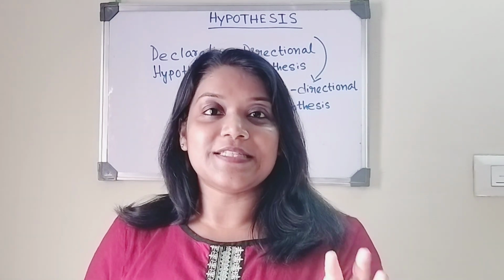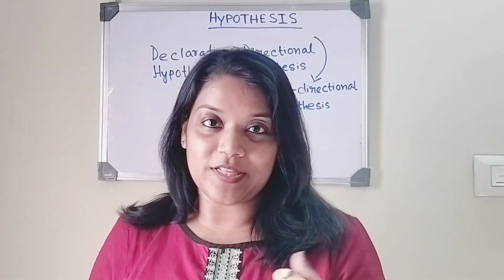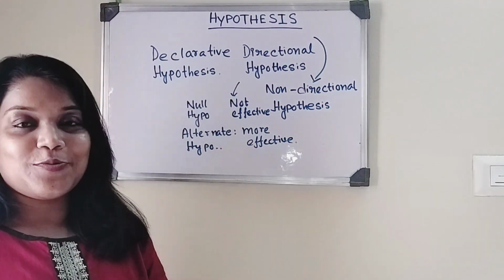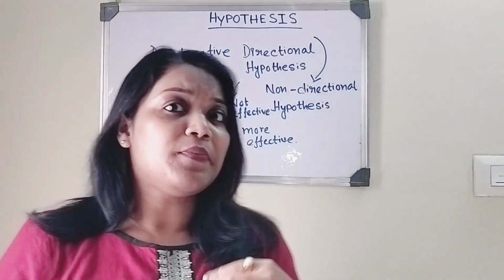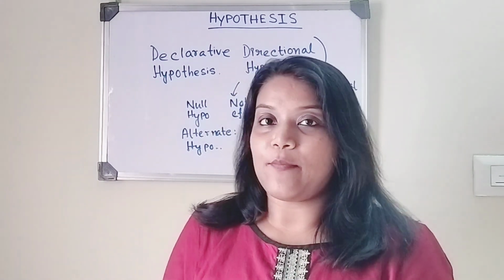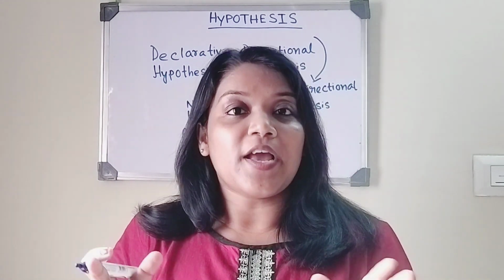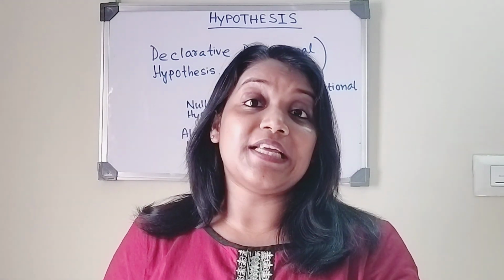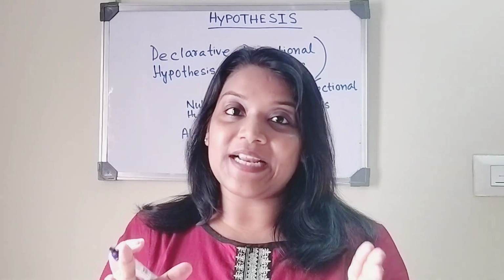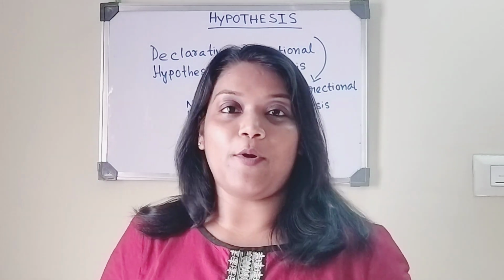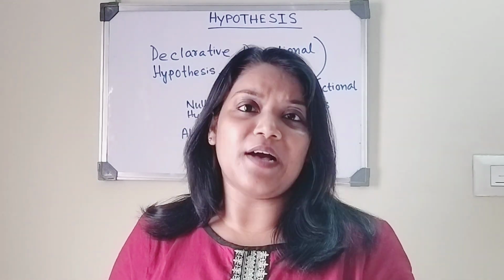Now going to some different types of hypothesis. Okay, so the first one is declarative hypothesis. So at first, what do you mean by a declarative hypothesis? Such hypothesis is used to declare the relationship between two or more variables. So that is called the declarative hypothesis. Now going to the example.